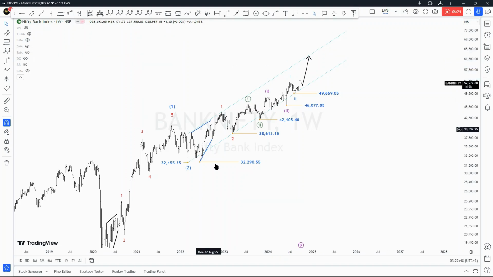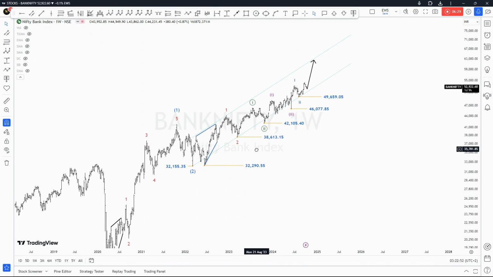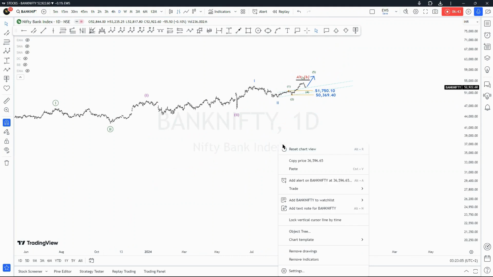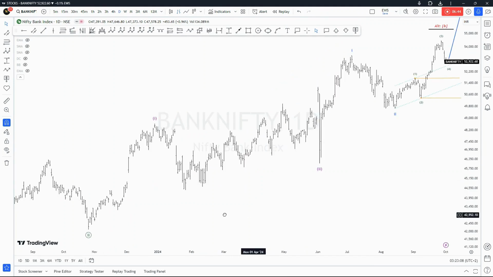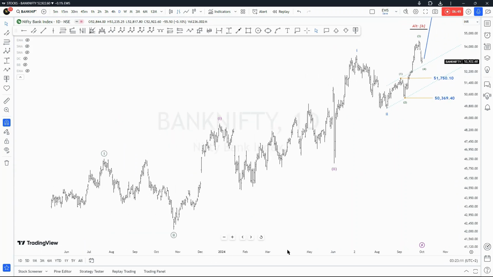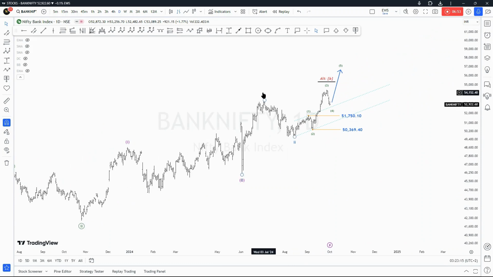Given that it's a base channel as well, it should confirm the presence of the third wave of multiple degrees, as you can see, this one, this one, this one, as well as this one, and even this one right here. Now if you go down to the daily time frame, what you will find is that we had that wave one and wave two of the Minette wave degree, and then right there we saw again 5 waves to the upside.